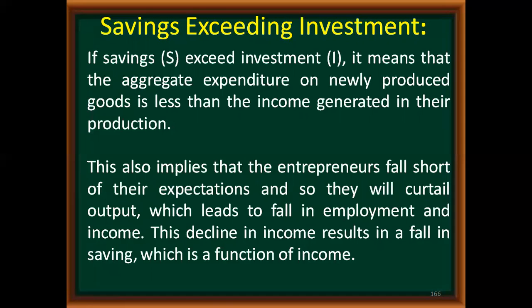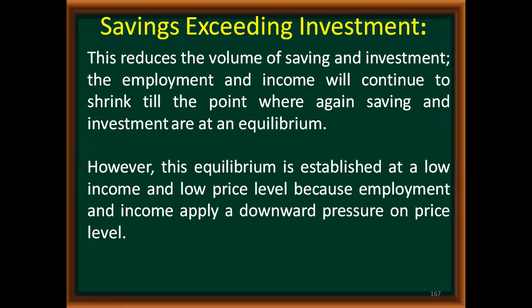So this also implies that the entrepreneurs will fall short of their expectation, and so they will curtail output. That means they will reduce the production, which will lead to a fall in employment and income. This decline in income results in a fall in saving, which is a function of income. We know as income is increasing, the saving capacity will also increase. So whenever there is a fall in income, your savings will decrease. As a result, this reduces the volume of saving and investment.